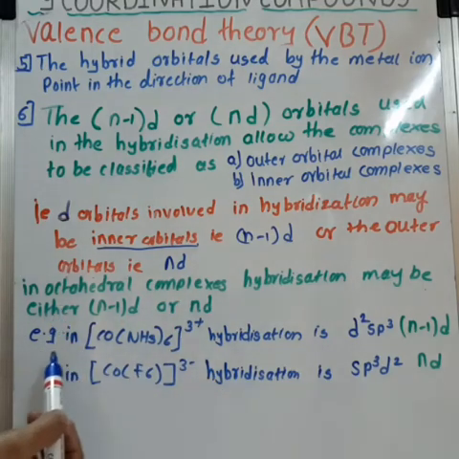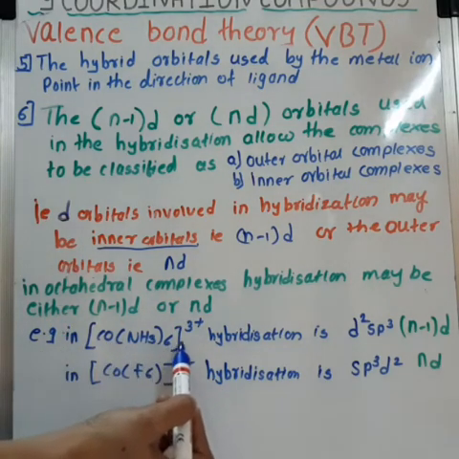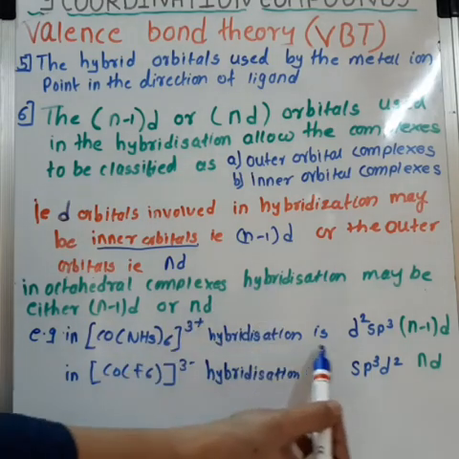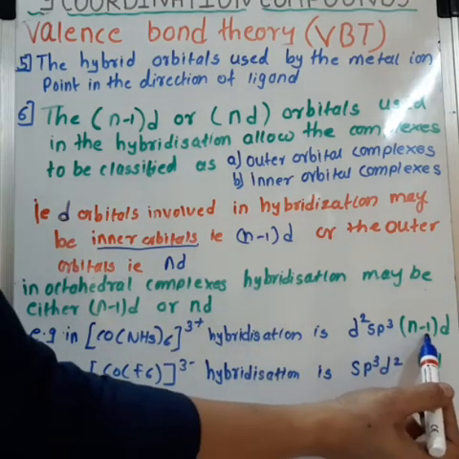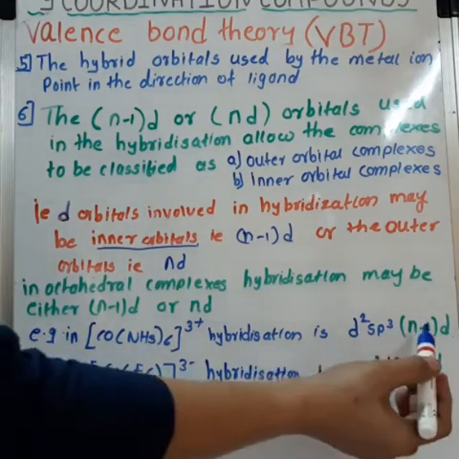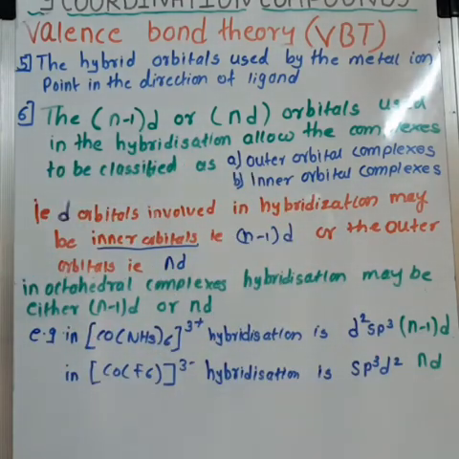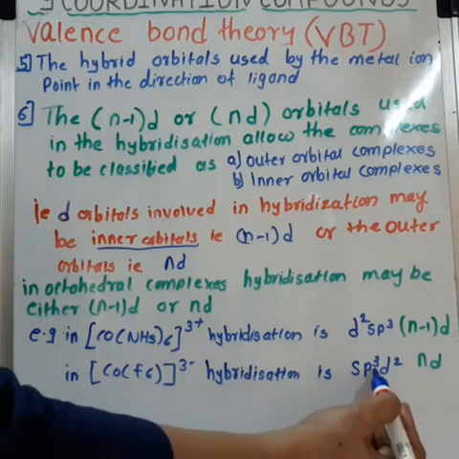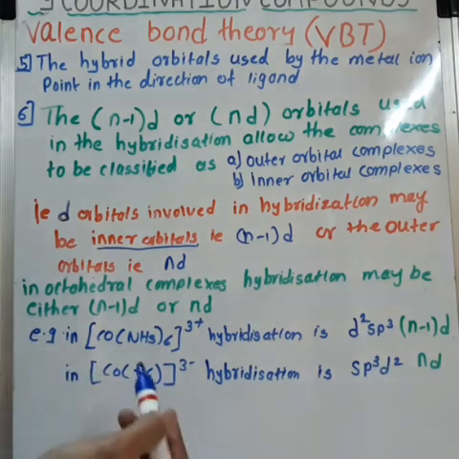For example, in the complex [Co(NH3)6]3+, this is octahedral complex, hybridization is d2sp3, that is (n-1)d, that is inner orbital complex, and in [CoF6]3-, hybridization is sp3d2, that is nd, which is outer orbital complex.